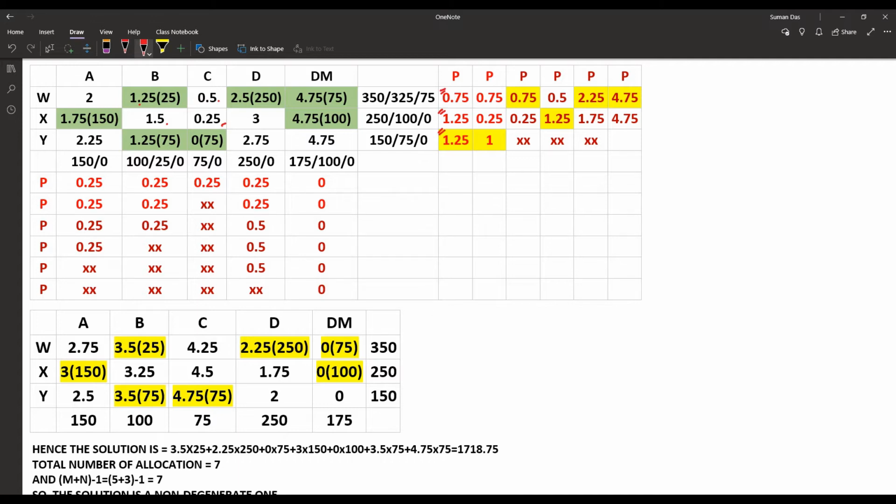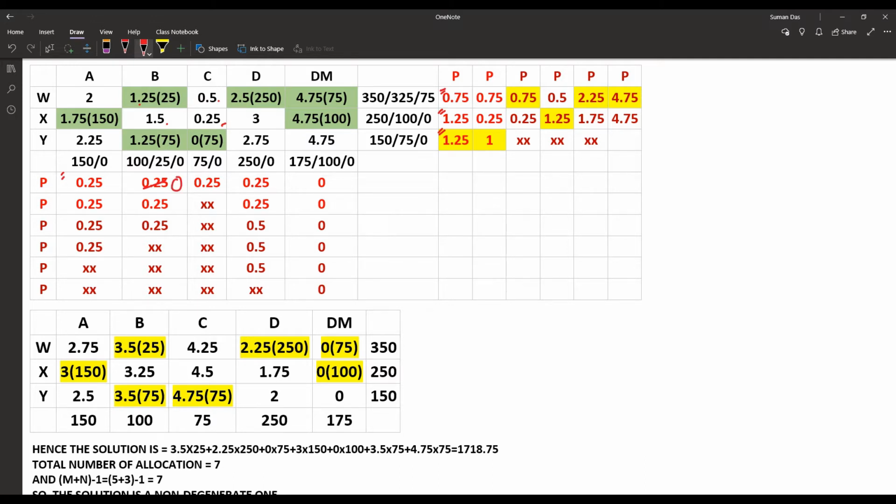Now look at the columns. For the first column, the minimum value was 1.75 and the next 2, so the penalty is 0.25. For the second column, the minimum was 1.25 and also 1.25 here, so the penalty would be 0.